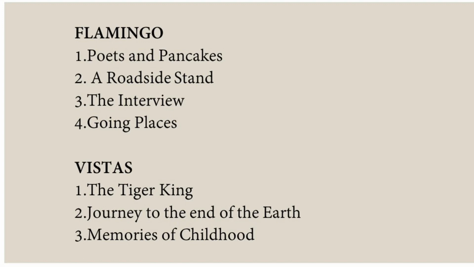So in Flamingo, the lessons Poets and Pancakes, the poem Roadside Stand, and again lessons, The Interview and Going Places are removed. In the Vistas textbook, The Tiger King, Journey to the End of the Earth, and Memories of Childhood are removed. So all other things remain the same.